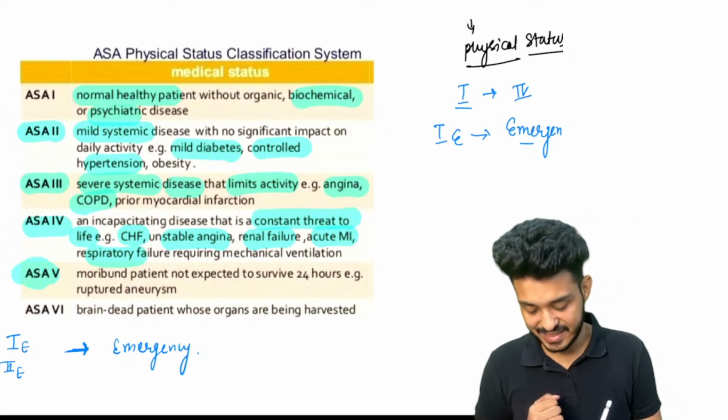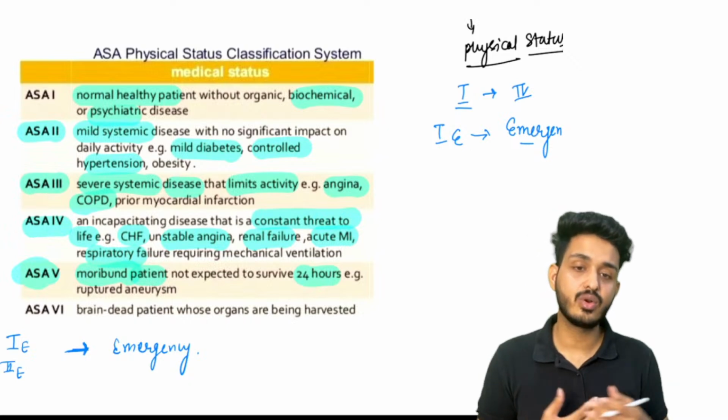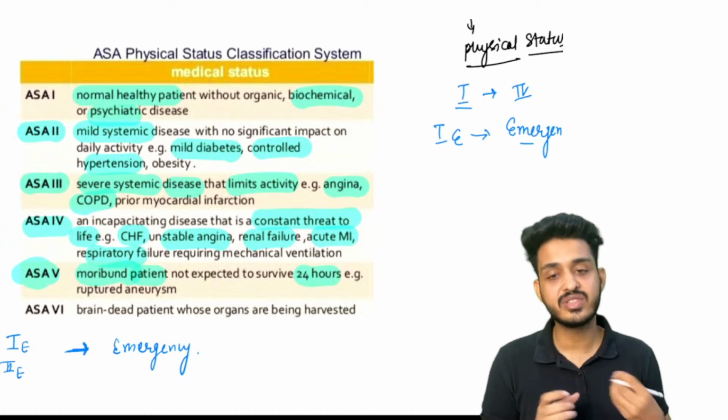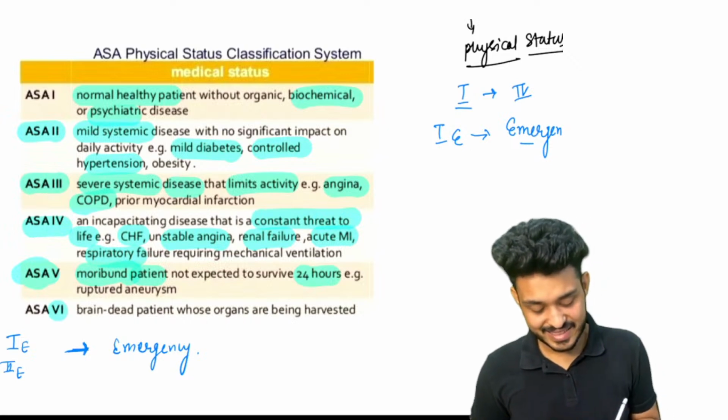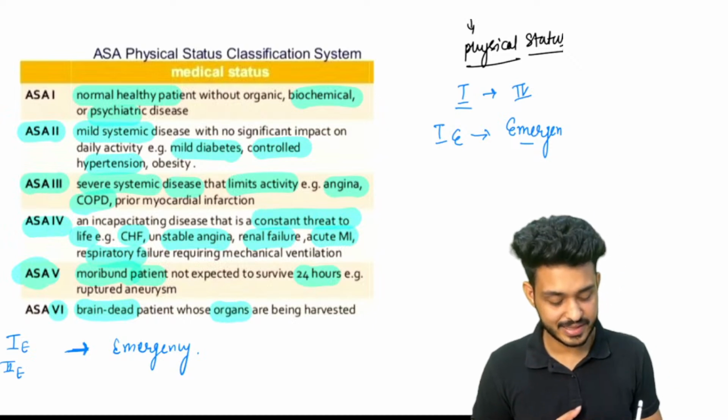ASA5 is moribund patients, meaning that if they are not treated within the next 24 hours, the patient will die. And ASA6 is brain dead patients. We use ASA6 for organ harvesting.